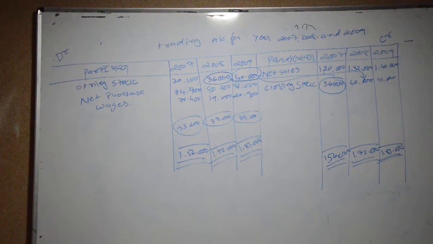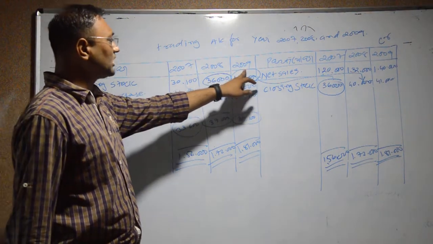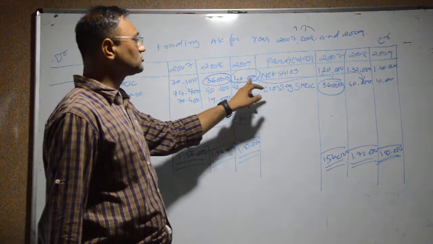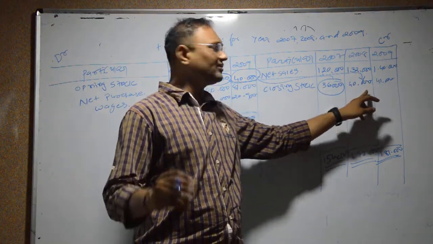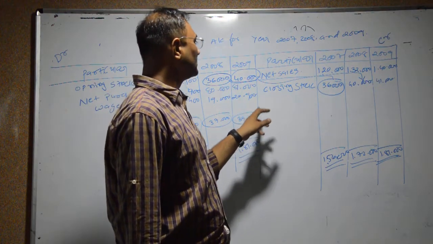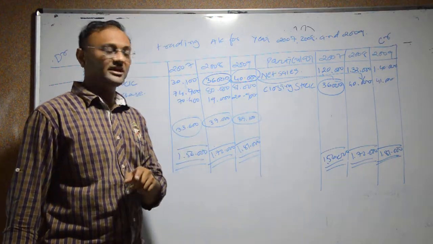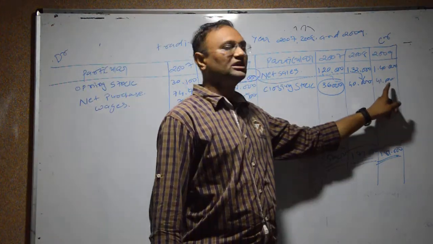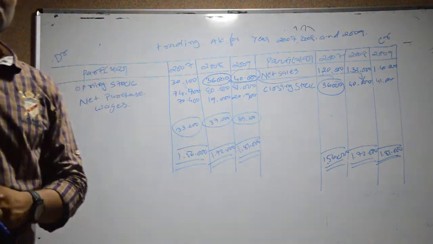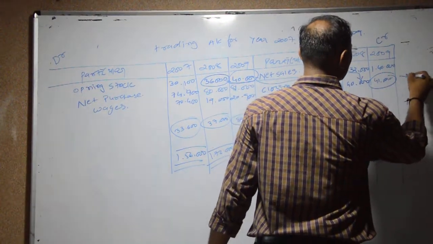Again we have to clarify one particular thing: in 2009, the opening stock of 40,000 is the closing stock of 2008. In the same way, the closing stock of 2009 is considered as the opening stock of 2010, which is given in the sum. So you have to consider that 41,000 as per the last calculation.